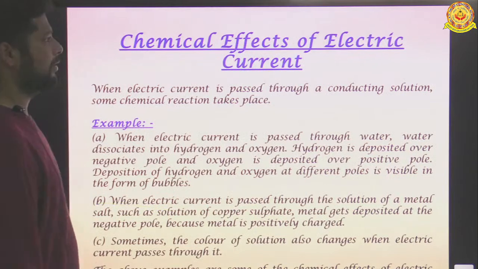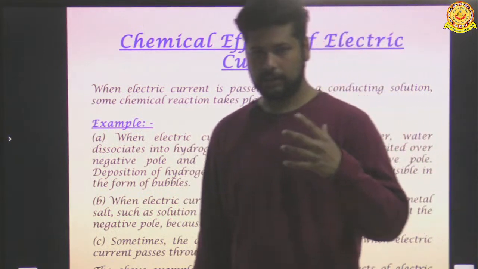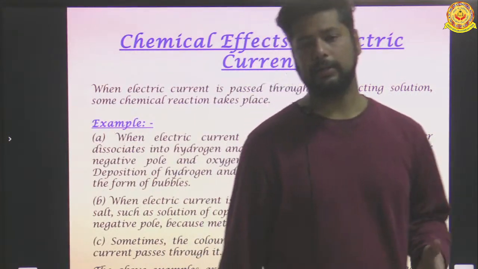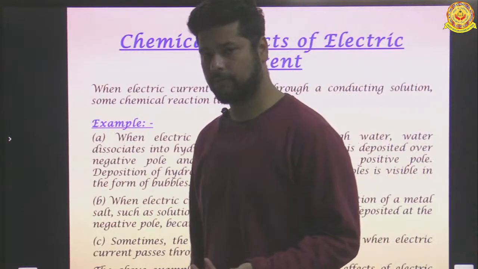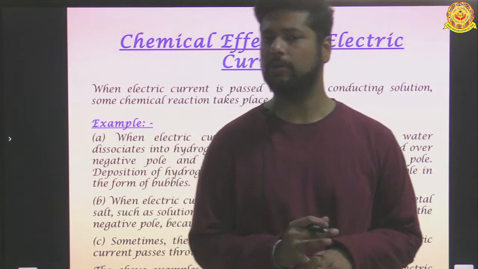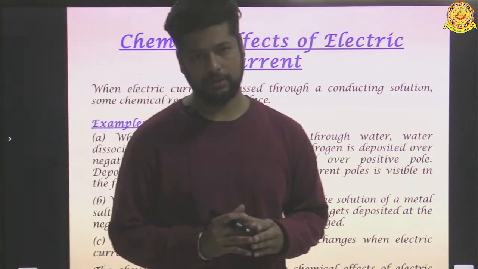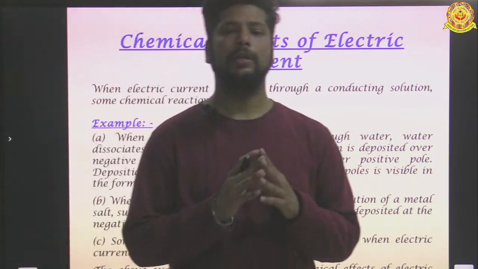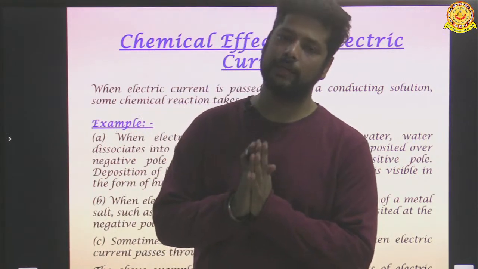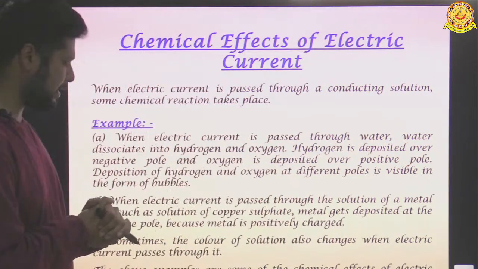Chemical effect of electric current. Now till now we have understood what are the bad conductors and good conductors, and whether some solids and liquids are good or bad conductors. About solids we have understood in our earlier classes, like in the 6th and 7th class. Now in this class you are understanding about liquids also. So about liquids we have understood that acid solution, salt solution, base solution, these all are good conductors of electricity. When electric current is passed through a conducting solution, some chemical reaction takes place.